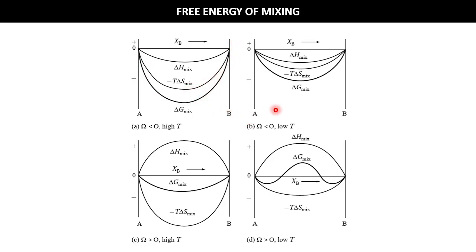And if the temperature is low, the T delta S mix will go upward, and that's why the delta G mix will be reduced.